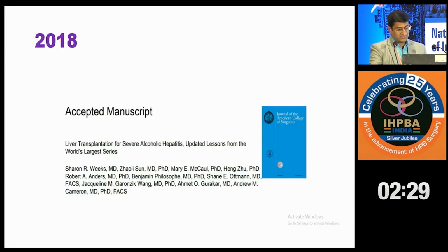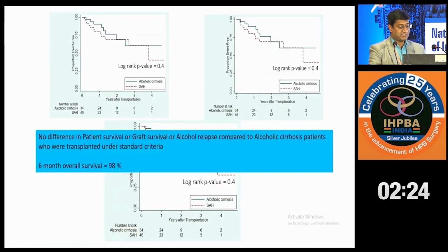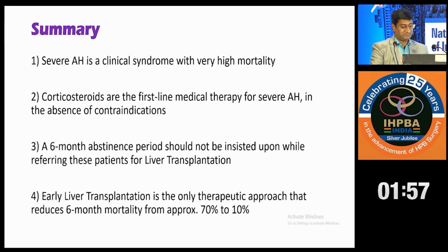So again, this is the world's largest series of liver transplant for severe alcoholic hepatitis. Again, similar results. No difference in patient survival or graft survival between these severe alcoholic hepatitis patients and the standard patients. And 6-month survival was around 98%. So all these studies have now shown us the way that these are the patients who should be listed for liver transplant, who should be allowed liver transplant without an abstinence period.